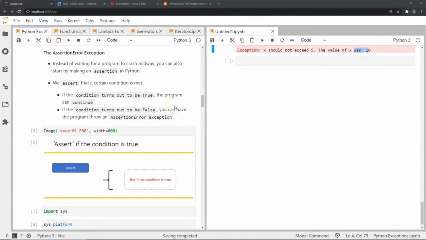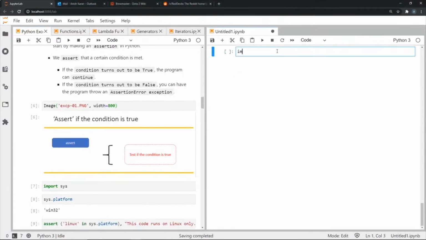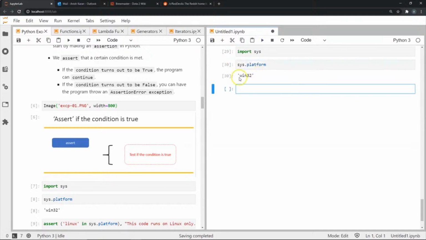So in our example, we will be checking whether the system that we are working on is actually Linux or Windows 32. So let's see. First of all, let's import a library called sys. It's a library where we can access system information. One of the functions in it is platform. It basically tells us what system we are working on. So we're working on a Win32 system.